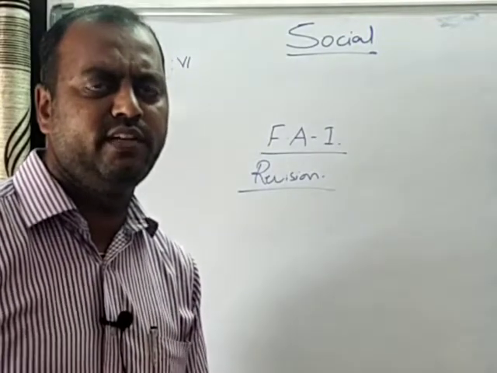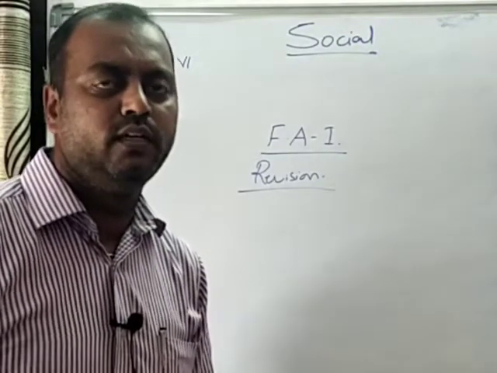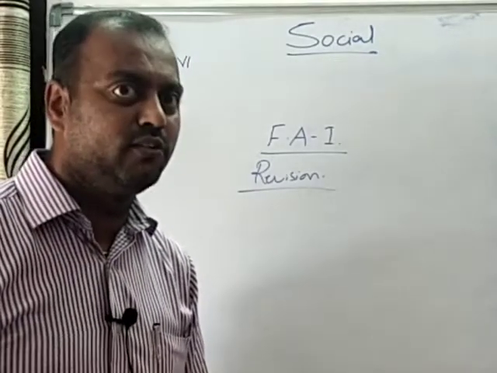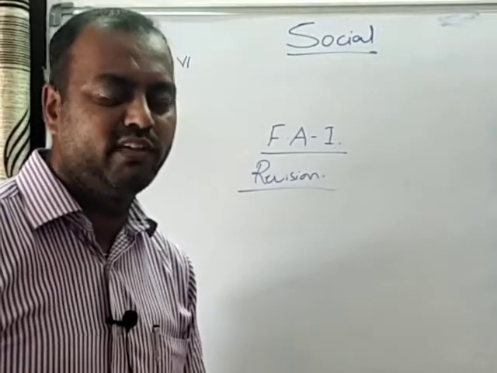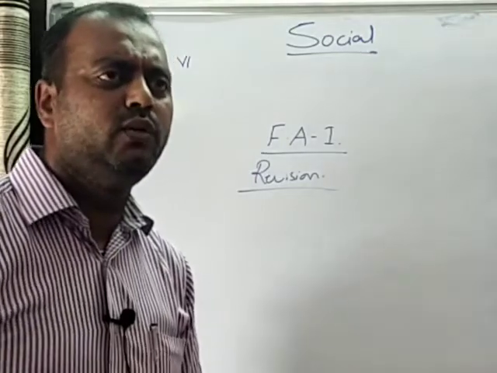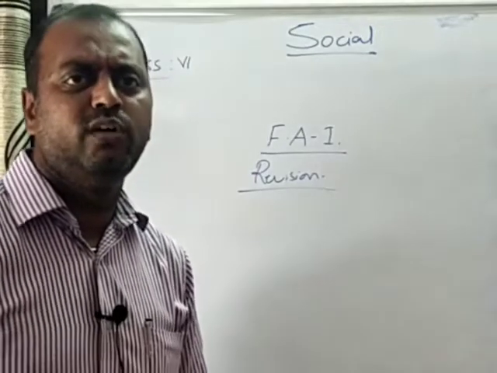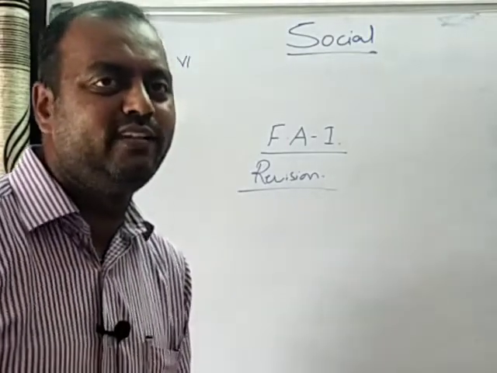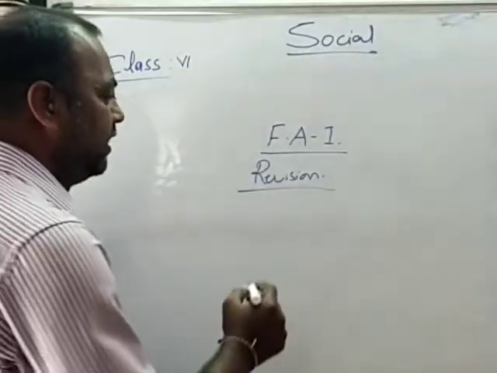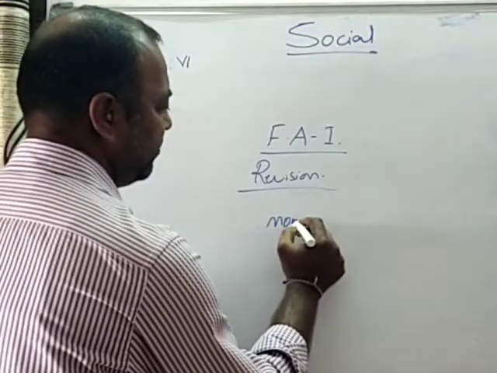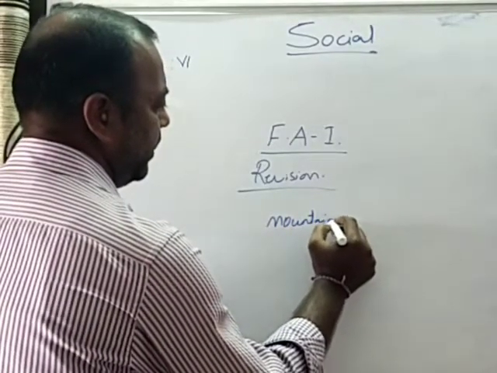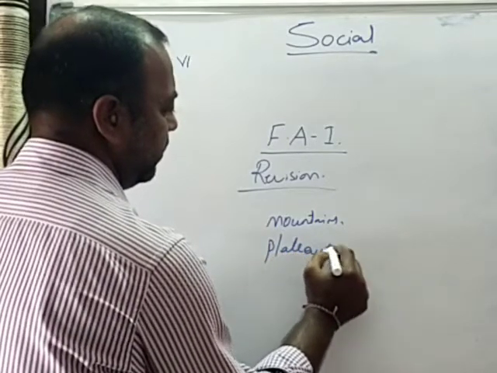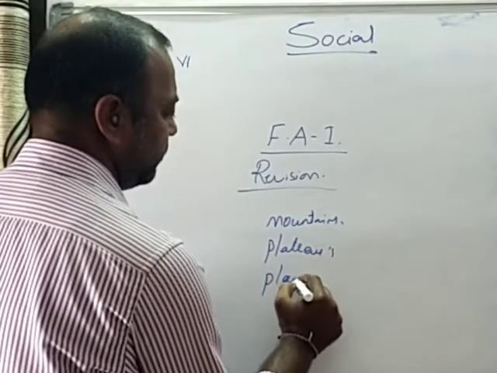We have seen yesterday about the globe, the model of earth, and we tried to understand about the lines which are present on the globe, like the latitudes and longitudes. Today we learn about Penamakuru and also about the different kinds of landforms. Generally we have seen three kinds of landforms under the unit called landforms: mountains, plateaus, and even plains.